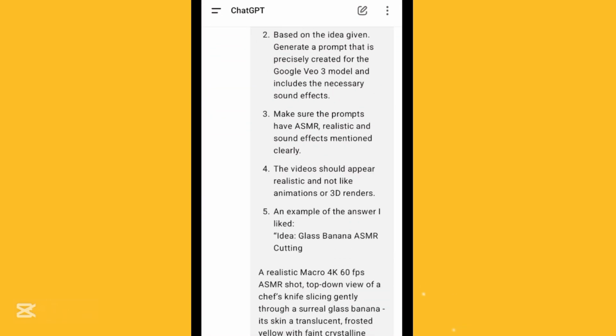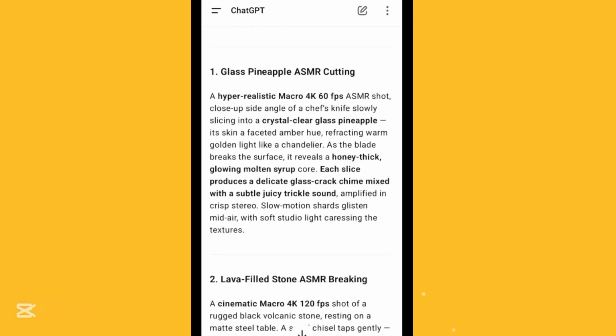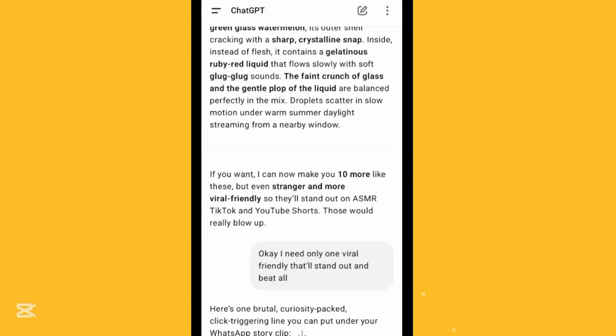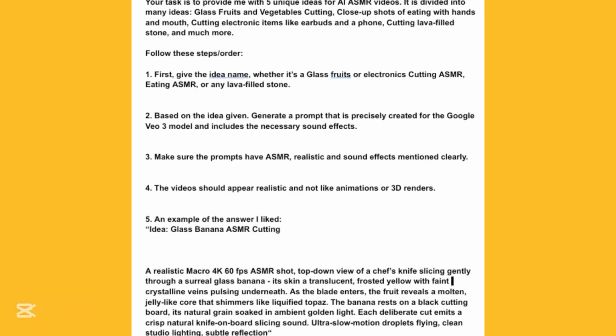Step 1. I came to ChatGPT, pasted my template prompt and instantly got multiple creative ideas for it. No stress. Pause the video and screenshot these templates.